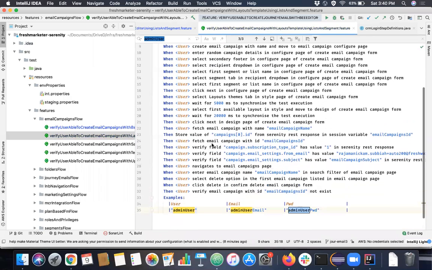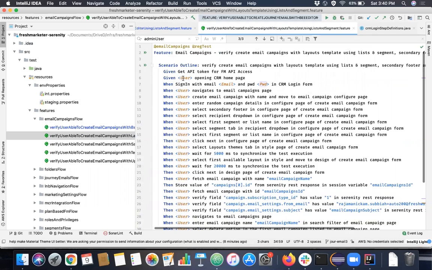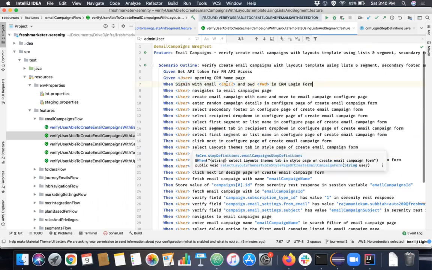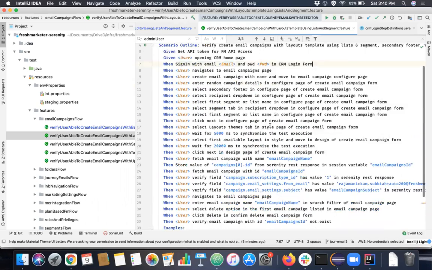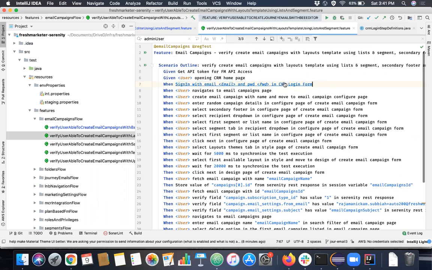Okay. For example, we have this user keyword, email and password, right? This user is given in every step. This email and password are given in this particular when step only. So if it runs this particular test case, when this particular step is called, it will go to this particular step actually.